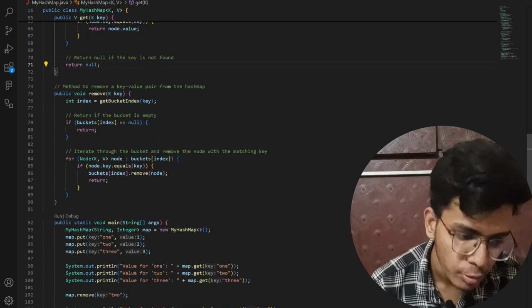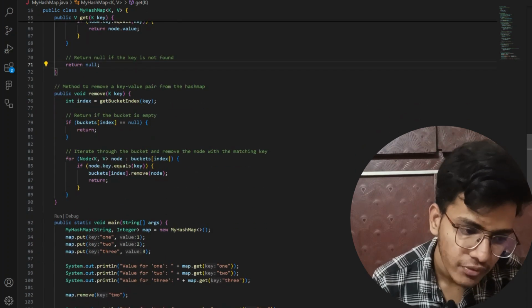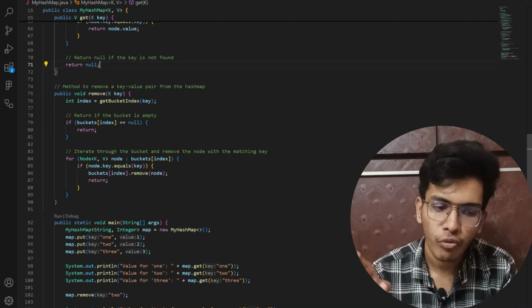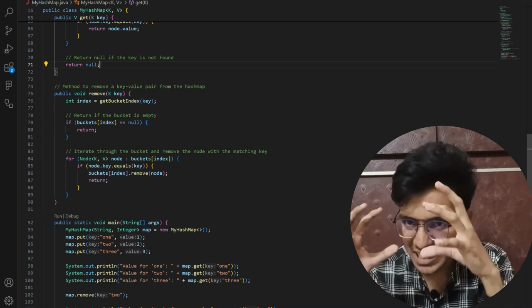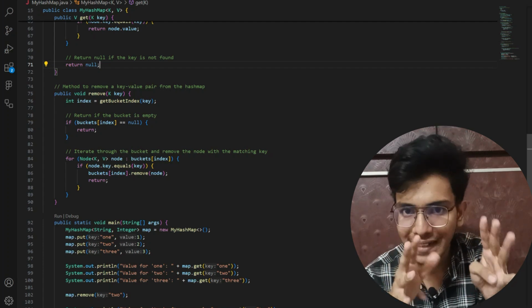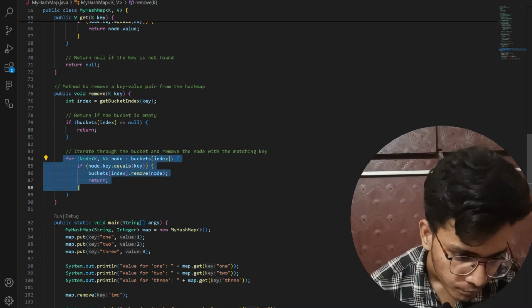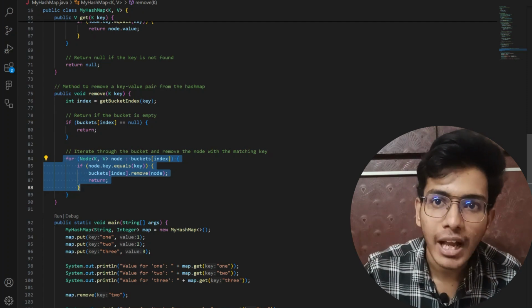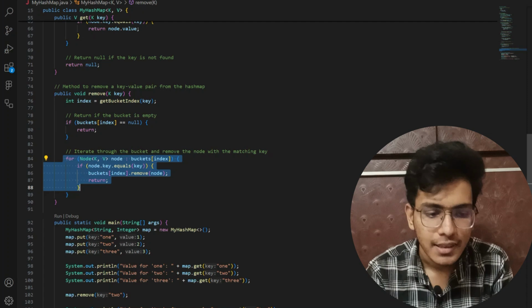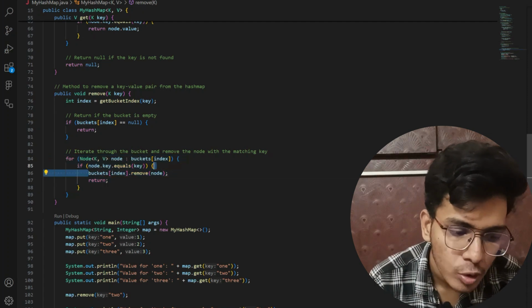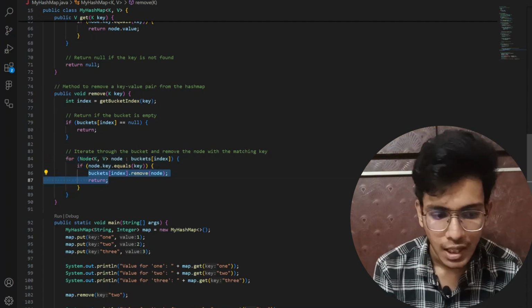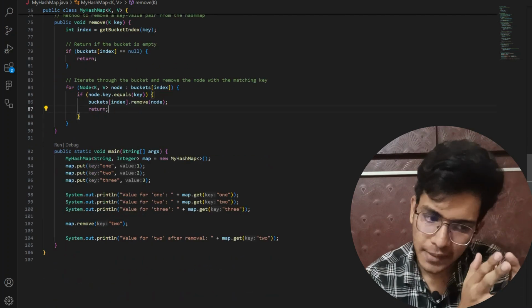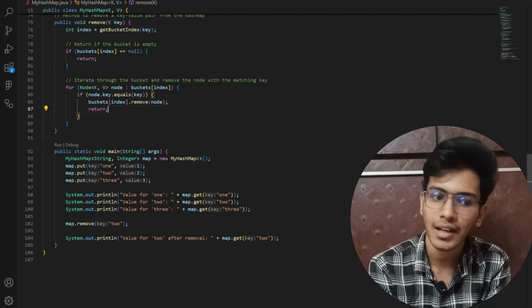Now let us talk about the remove function. It is very similar to the get function. First of all I am getting that particular key's bucket value. After getting the bucket value, I am running a loop and searching at which node that key exists. If it exists, then I will remove that particular node from my linked list, and after that I will come out of my loop. If that particular node doesn't exist, then I will return null.